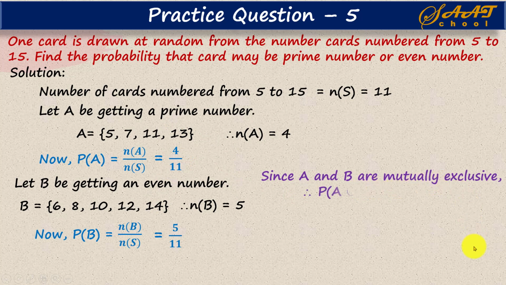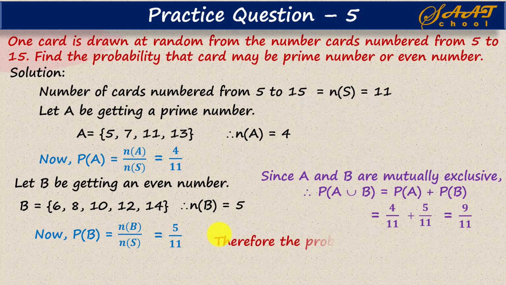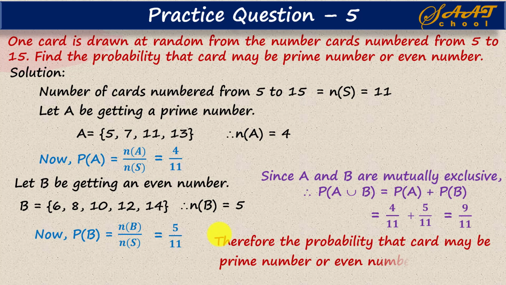And for mutually exclusive events, the probability of A union B is the sum of the probability of A and the probability of B. We have P(A), which is 4 by 11, and P(B), which is 5 by 11. If you sum, that is equal to 9 by 11, and that is the probability that the card may be a prime number or an even number. So that is 9 by 11. So this is how we handle mutually exclusive events.